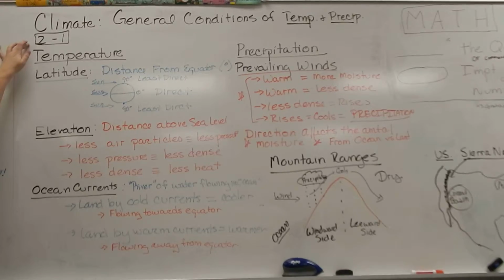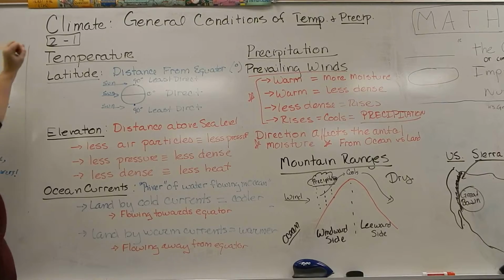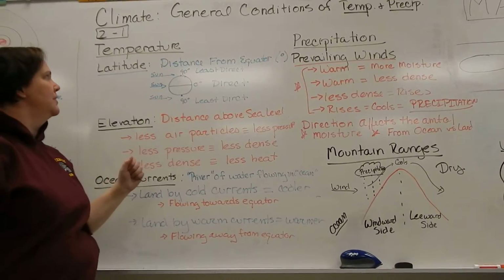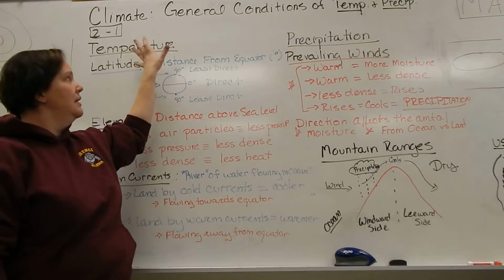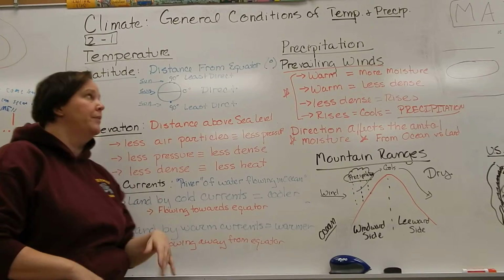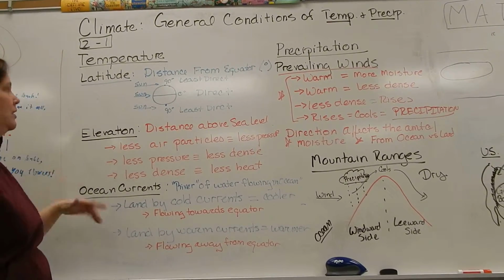All right, so we are looking at section 2.1 for our science. We're going to start looking at climate. Now, climate's a word we use all the time, but basically, climate is just the general conditions of the temperature and the pressure of a region. So we have factors that will affect the temperature and pressure of a region.